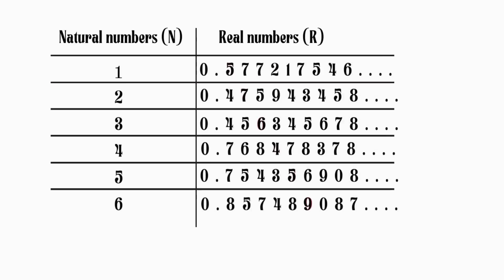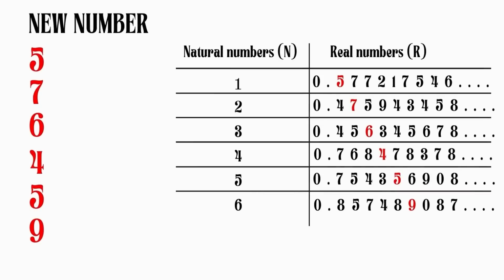Our list of pairs will have the natural numbers on the left and the real numbers on the right, making sure the digits of the real numbers are aligned with each other. Then, we draw a downright diagonal through the digits of the real numbers. Now let's construct a new real number.